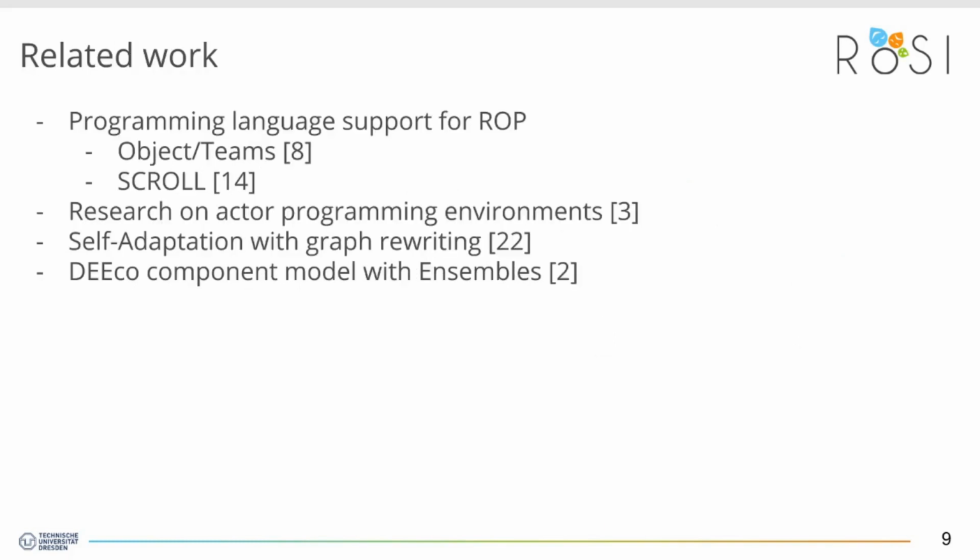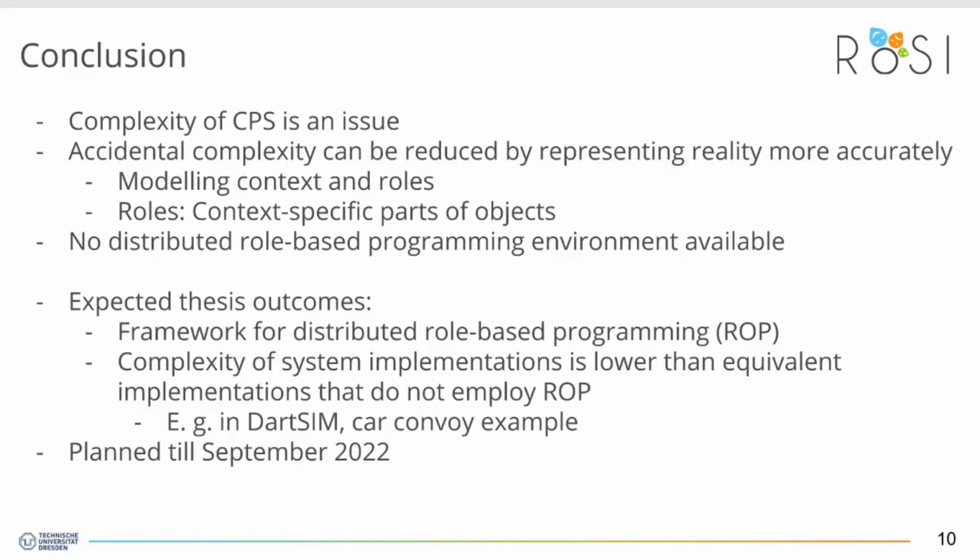Regarding related work, the main part that the thesis would build on are the existing solutions to local role-based programming, namely ObjectTeams and SCROLL. Also of interest is research done on the actor model as well as current implementations of it, for example, the Akka actor framework. For the second research question, which was about the planning of adaptations, there is some existing research on using graph rewriting for architectural self-adaptation. A system that is very related to what I want to do is the eco component model, which features a special kind of context called ensemble, which is very related to what I want to achieve.